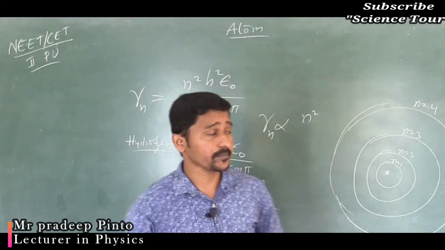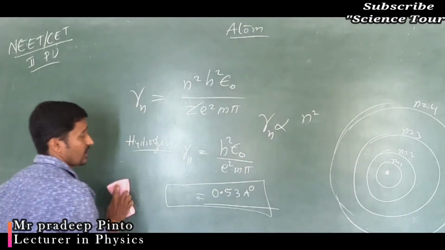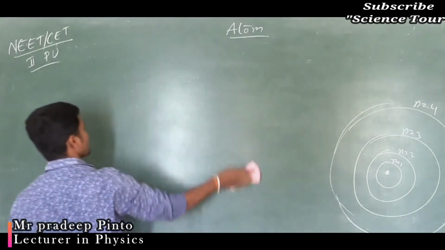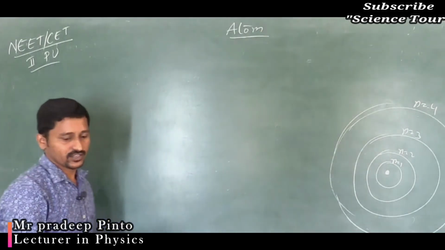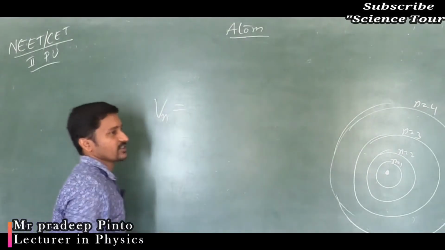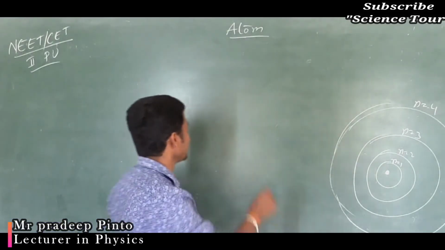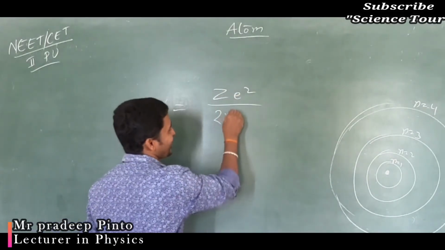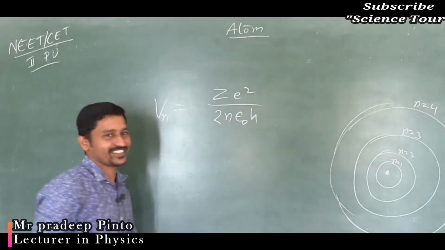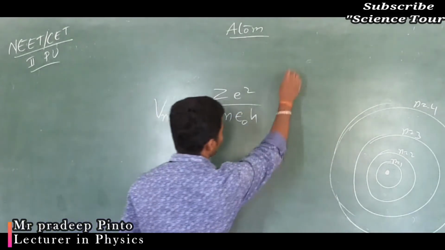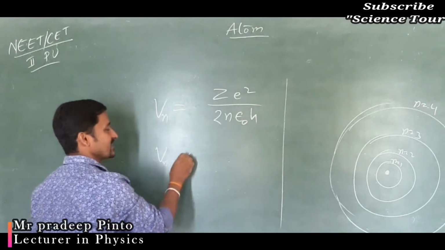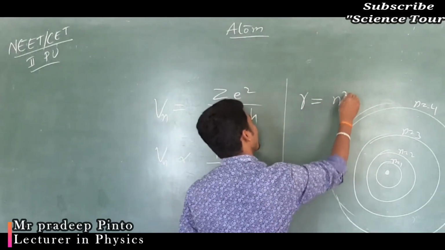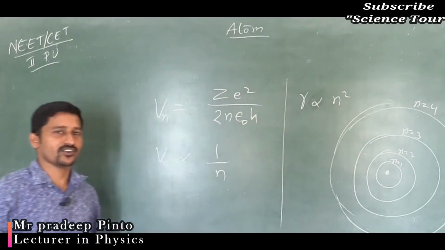Next, since electrons are moving in the orbit, there is a velocity for the nth orbit. What is the expression for the velocity of the nth orbit? That is z e square divided by 2 n epsilon naught h. In the same way, Vn is inversely proportional to n, as we wrote n square for the radius. Based on that, you will get the conceptual question.